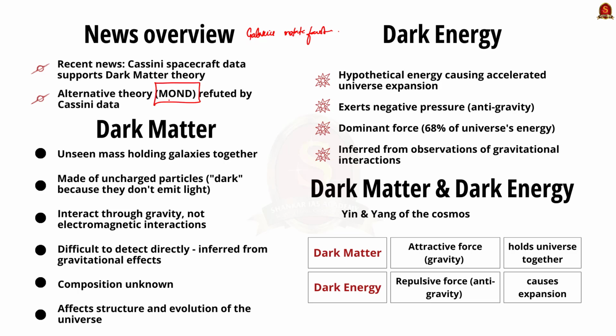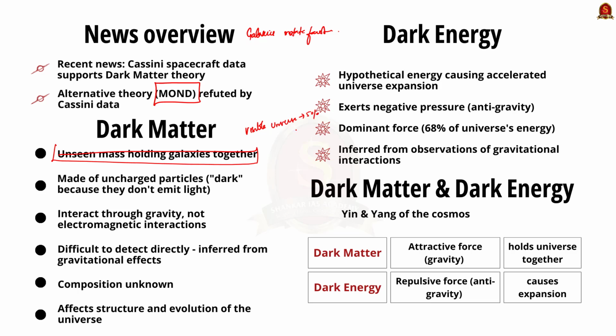But a recent study on the data from the Cassini spacecraft has proved that MOND theory is wrong. See, this is the crux of the article. In this context, let us revise about dark matter and dark energy. Before entering our discussion, have the basic understanding. See, the visible universe makes up only 5% of all the matter. Dark matter and dark energy make up the remaining 95% of the universe.